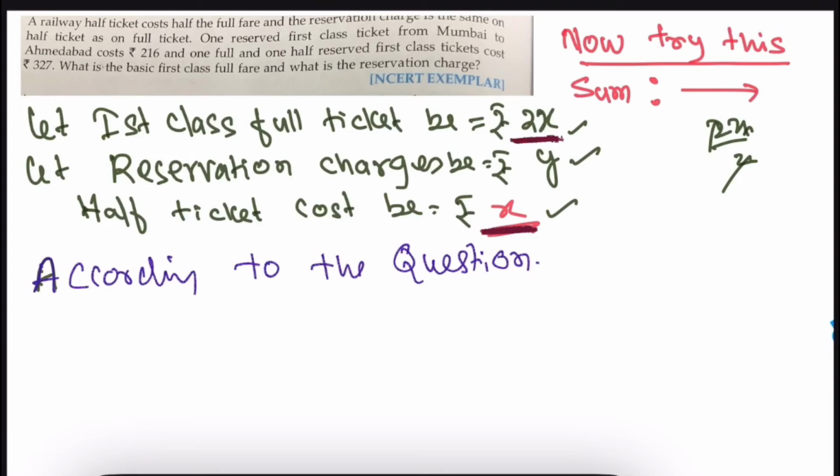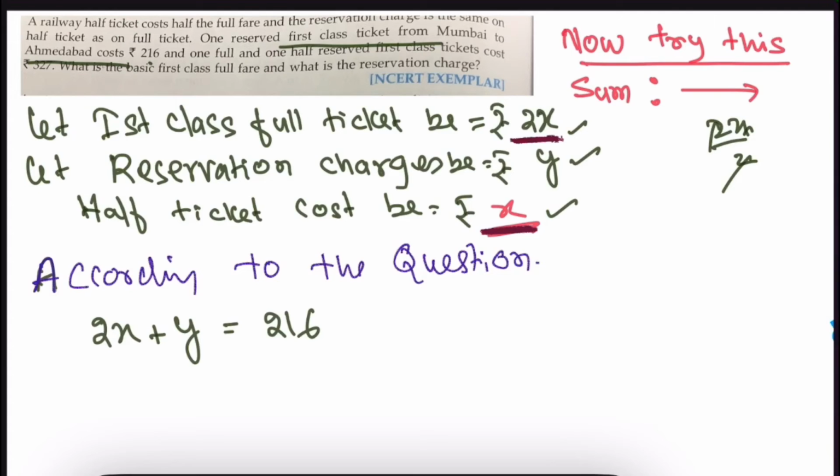According to the question, one reserved first class ticket from Mumbai to Ahmedabad costs 216 rupees. So the first class reservation ticket is 2x plus y, that equals 216 rupees.